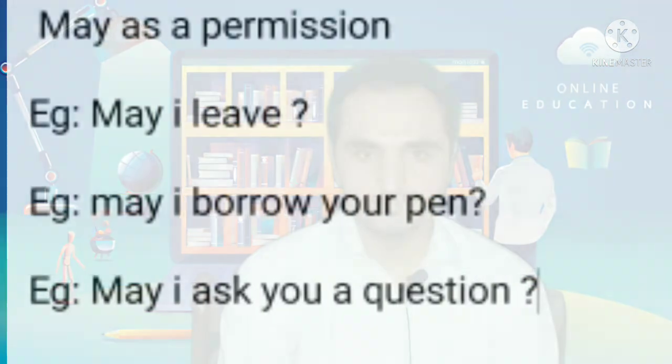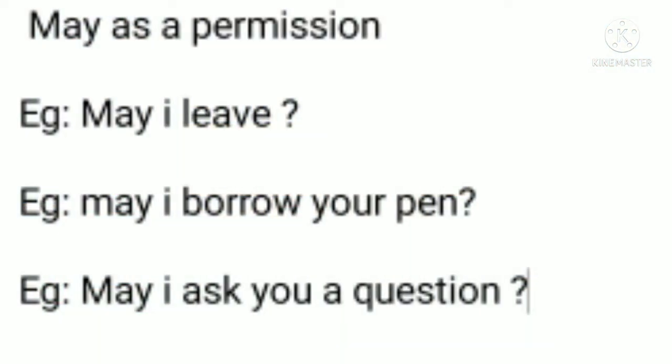So for example, as a permission, how to use may. If I say, may I leave, it means that I'm getting permission from someone. Suppose I'm sitting in the class and my teacher is present in the class and I'm going to ask for permission to go outside. So how to say that? May I leave. It means that I'm getting permission from my teacher.